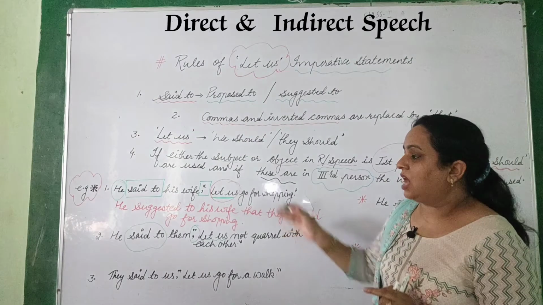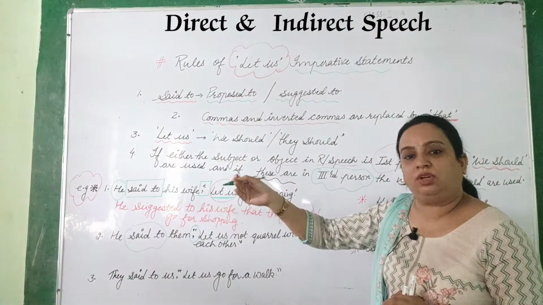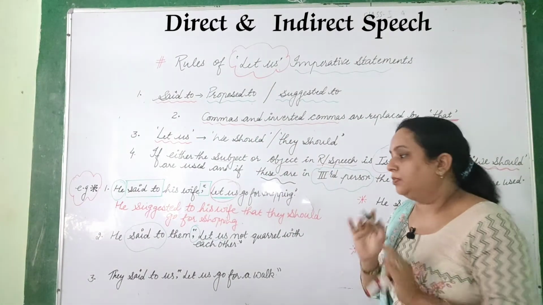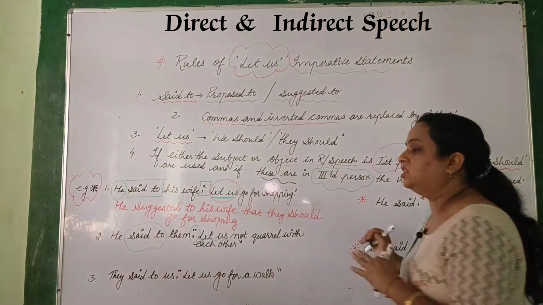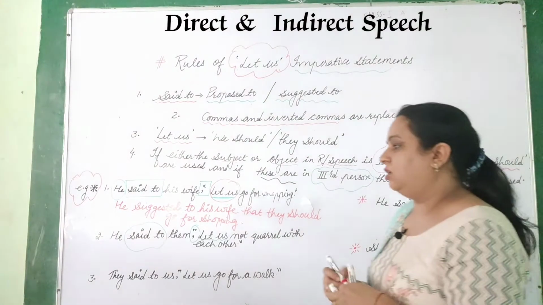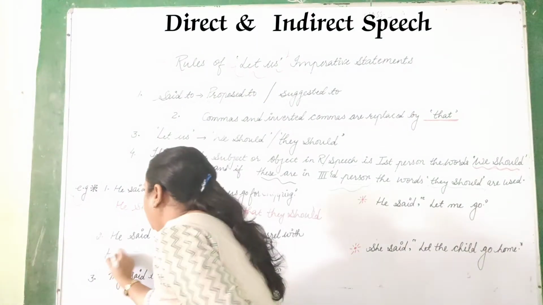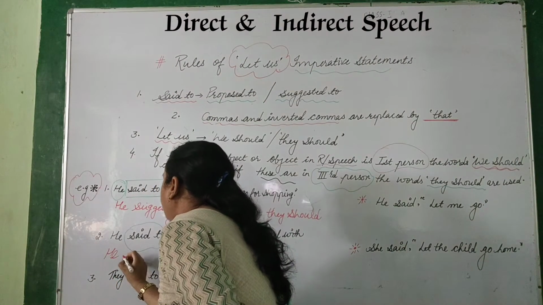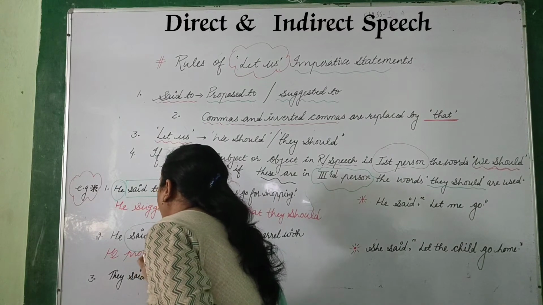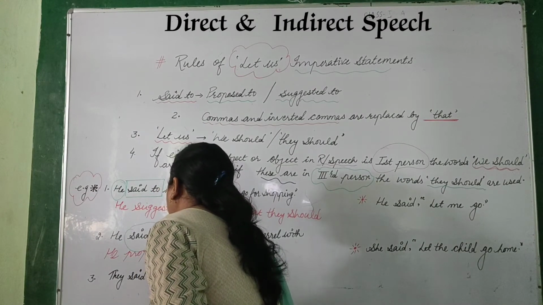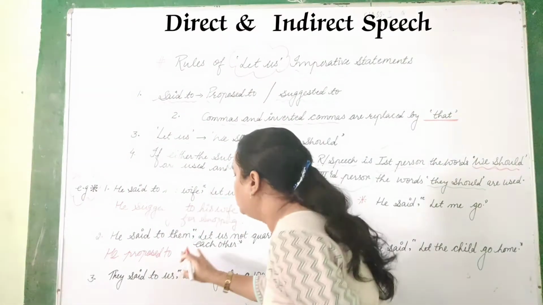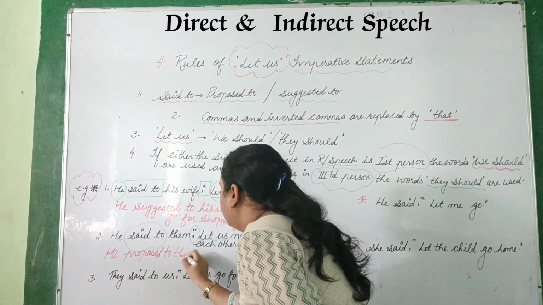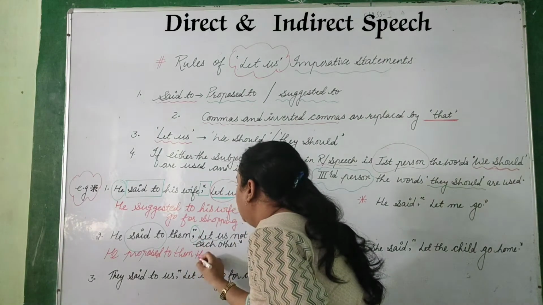Clear? If it is "I said to him", then we will use "we should". Okay, so he said to them, "Let us not quarrel with each other." What is the answer? He is the speaker, that will remain the same. "Said to" will be "proposed to", P-R-O-P-O-S-E-D, or "suggested to". Anything you like you can write here. He proposed to them that, commas you have to replace with "that".